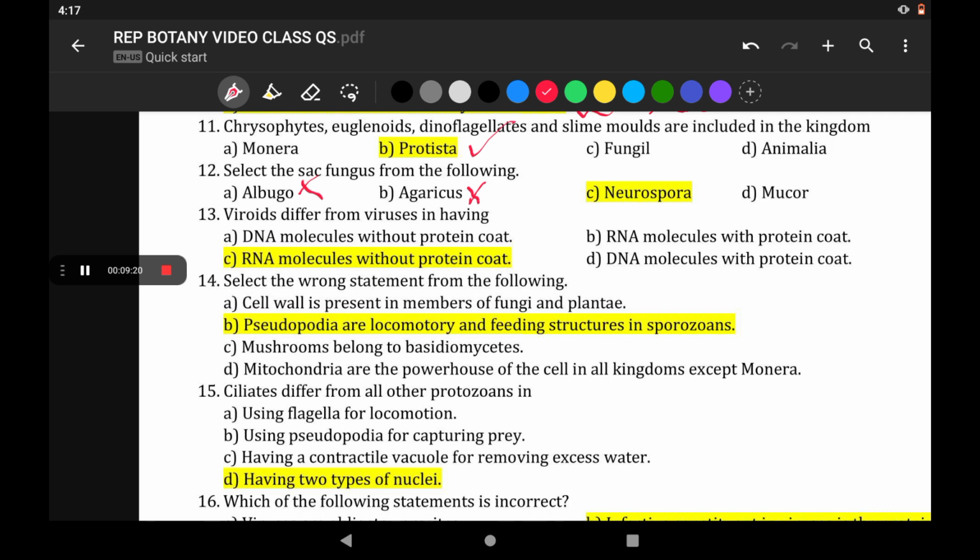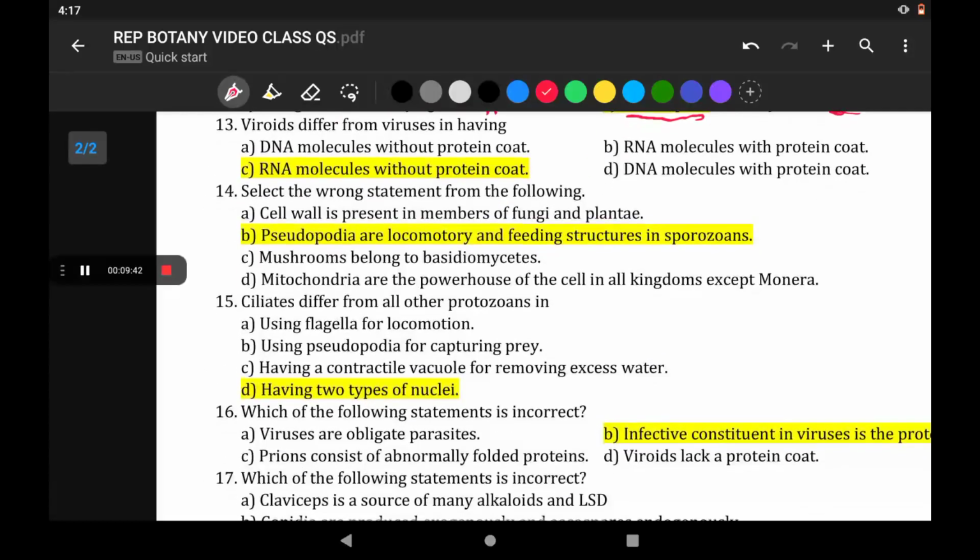Neurospora belongs to Ascomycetes. They are also called the Drosophila of the plant kingdom or Cinderella of the plant kingdom because many biochemical and genetic experiments are worked on them. So Neurospora belongs to Ascomycetes, which is also called sac fungi. Mucor is Phycomycetes, so it is not the answer. The correct answer is Neurospora.